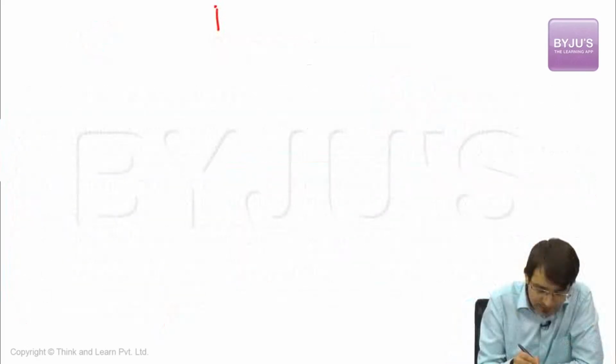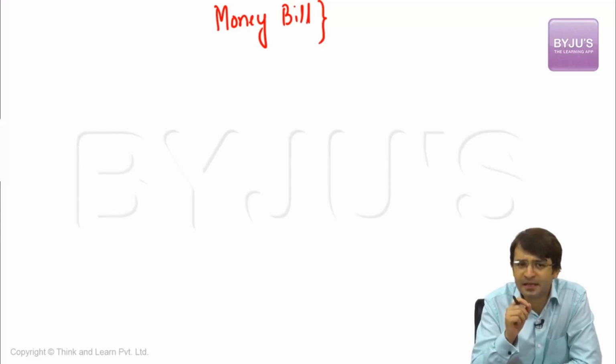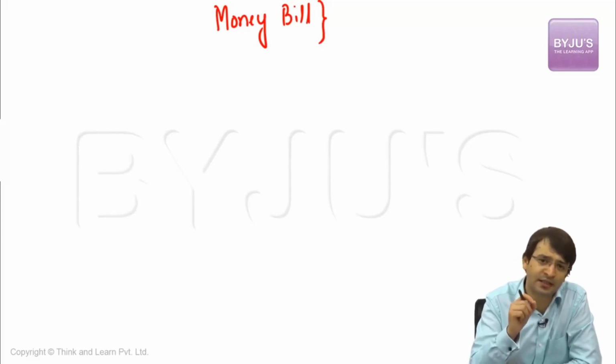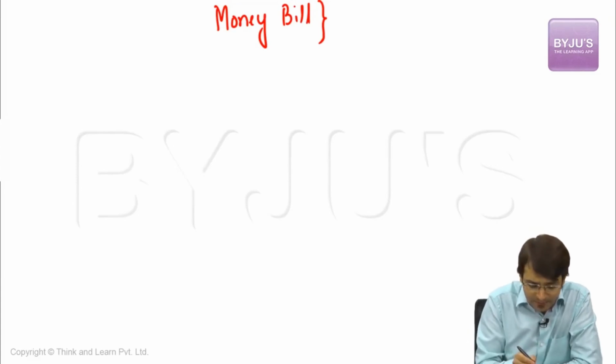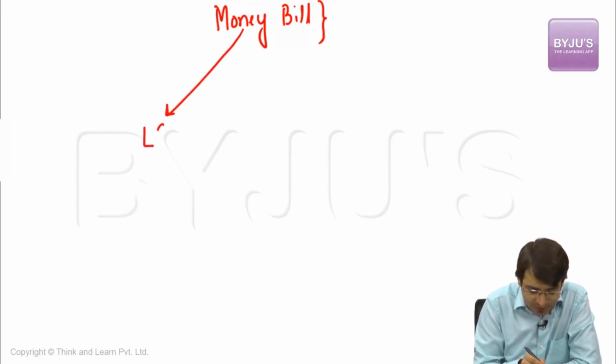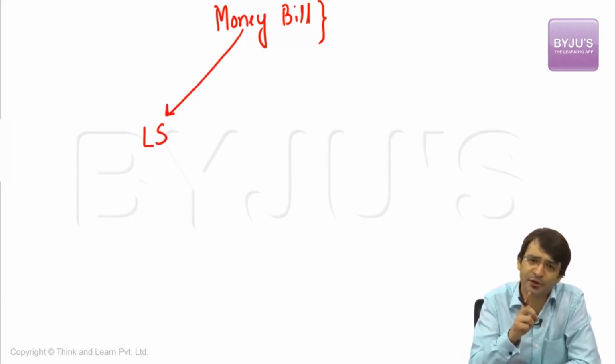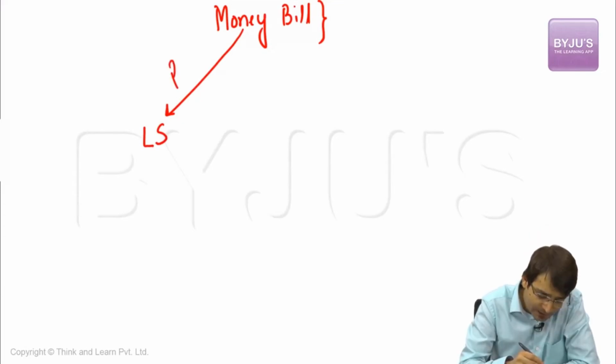What is a money bill? A money bill is a bill that deals with any of the matters mentioned under Article 110. Why is it so special? Because this bill can be introduced only in Lok Sabha. This bill cannot be introduced in Rajya Sabha. It can be introduced only in Lok Sabha, and that too with the previous permission of the President of India.